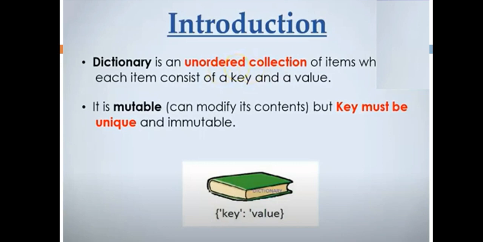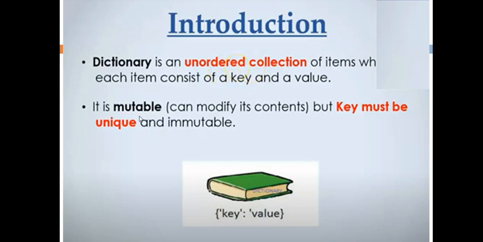Randomly it may display in any order, because we are not referring to the elements of a dictionary with the help of an index. We refer to the element with the help of a key. That's why, most important difference you remember, cadets, a dictionary is an unordered collection. The order in which you have stored the dictionary elements may not be displayed in the same order, okay.